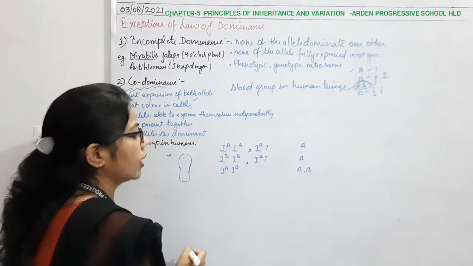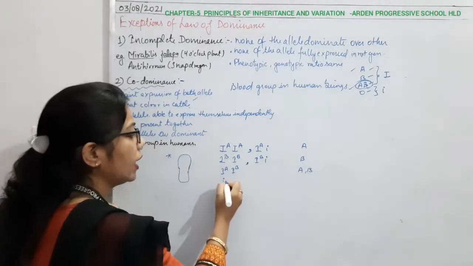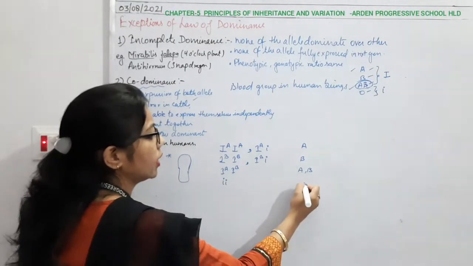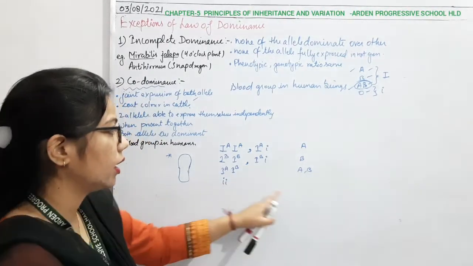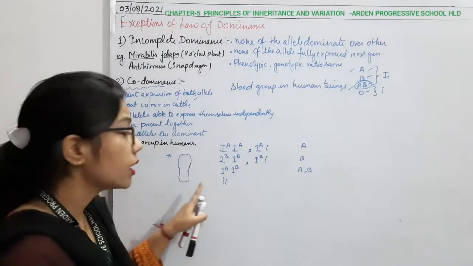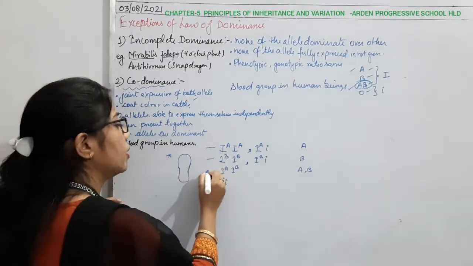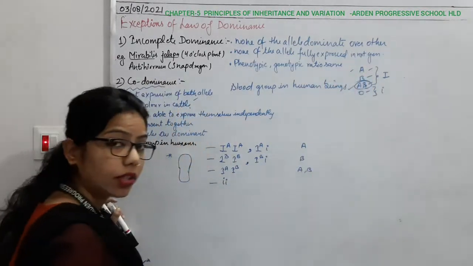Okay, then what can the condition be? It can be just i. Only i we are indicating. So what is it indicating? It is indicating that they don't have any antigen on their surface. So 1, 2, 3, 4, 5, 6. Six combinations can be possible from where? From the allele combinations here.